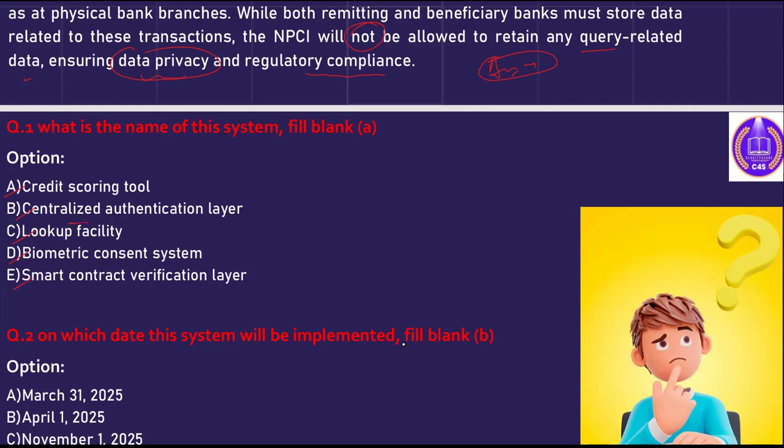The correct answer here is lookup facility. Answer C is correct. Lookup facility is the facility provided by RBI, and every bank involved in such transactions from person 1 to person 2 has to provide this facility free of charge. Remember this lookup facility, very important.